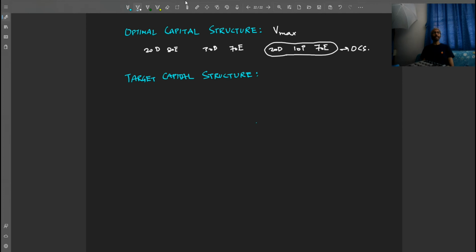Now, what is target capital structure? Target capital structure is basically a kind of capital structure or debt equity ratio which the management is trying to arrive at. Let's say the management wants a target debt to equity ratio of 0.5.